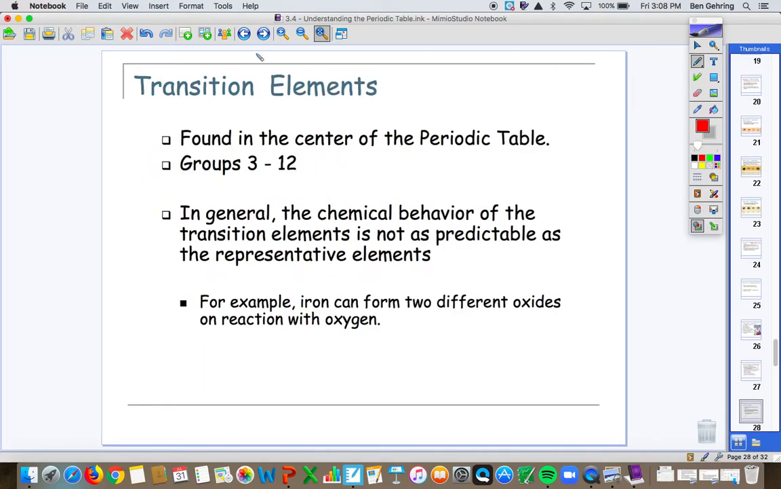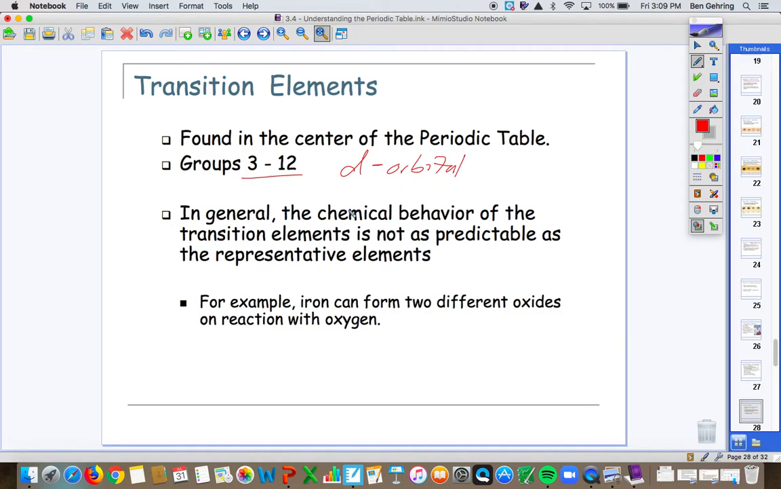The big group in the middle we skipped are called the transition elements. These are in the center, so groups 3 through 12. In general, they have very unpredictable behavior as far as columns go. They're not easy to work with. They have electrons in the d orbital, which can be gained and lost.